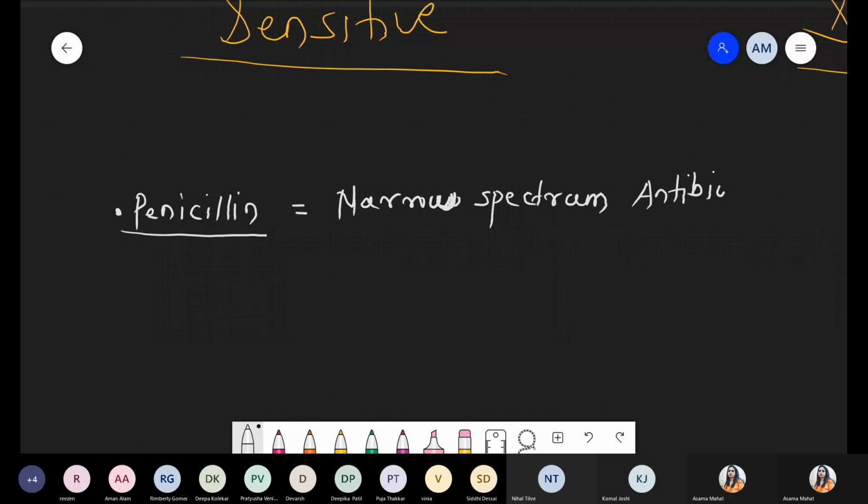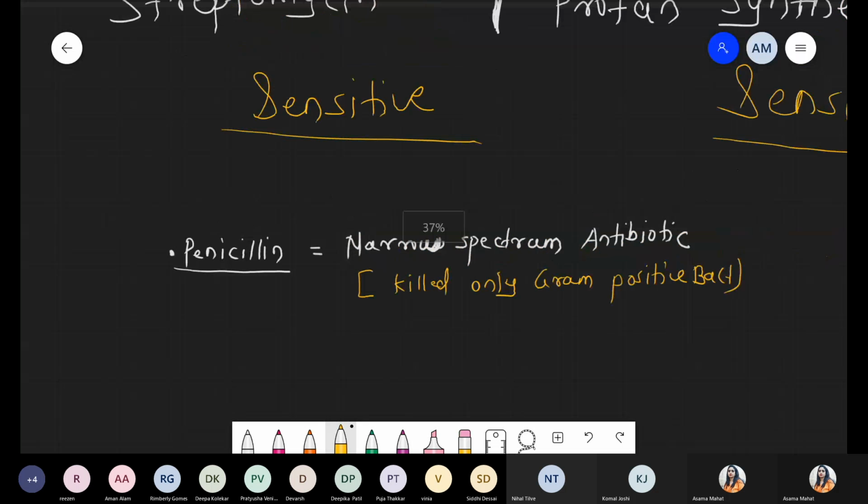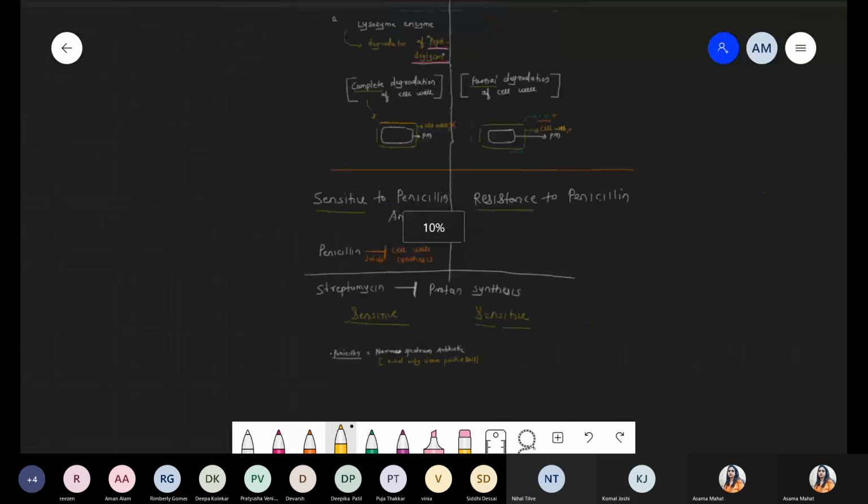And what is the meaning of narrow spectrum? Narrow means the killing area is narrow. It means they can kill only gram positive bacteria. So such bacteria show the narrow spectrum condition.